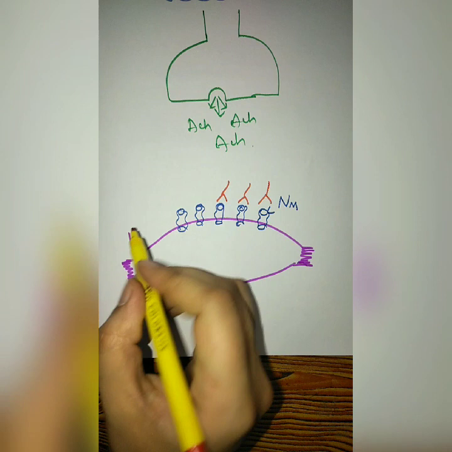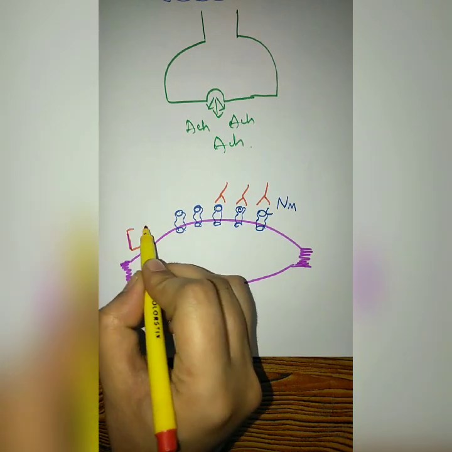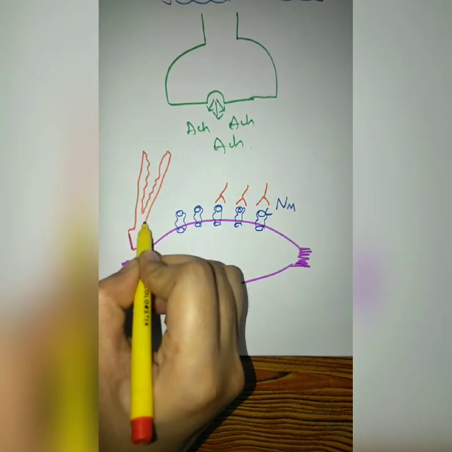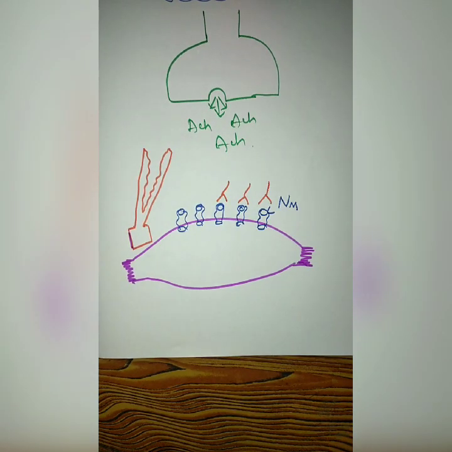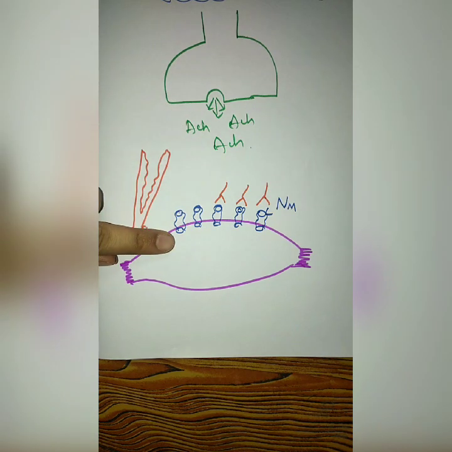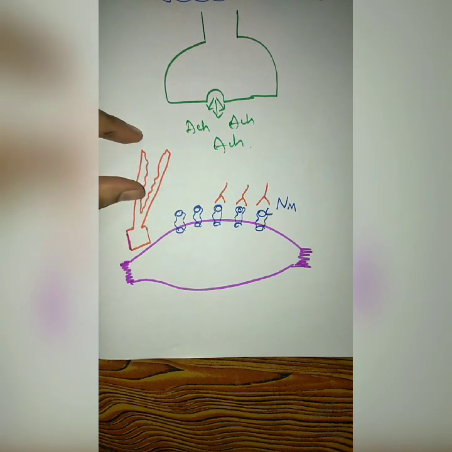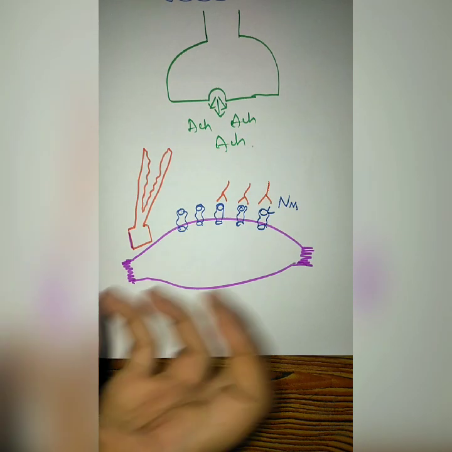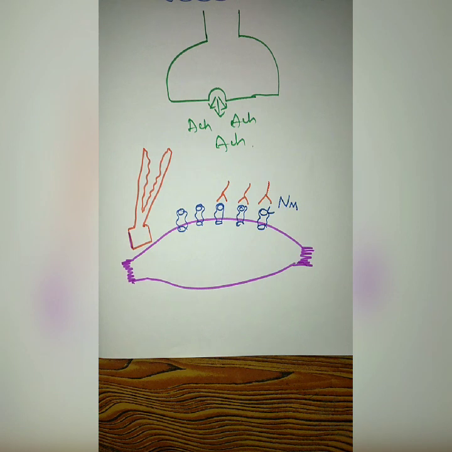Yes, again our same hungry man, that is your acetylcholine esterase, will be there, and whatever acetylcholine were waiting in line for their turn to interact with the receptor will instead be hydrolyzed or eaten up by this acetylcholine esterase enzyme. So very few acetylcholine will be available, or you can say there won't be any depolarization. So there will be muscle weakness in case of myasthenia gravis. So this is what happens in myasthenia gravis.